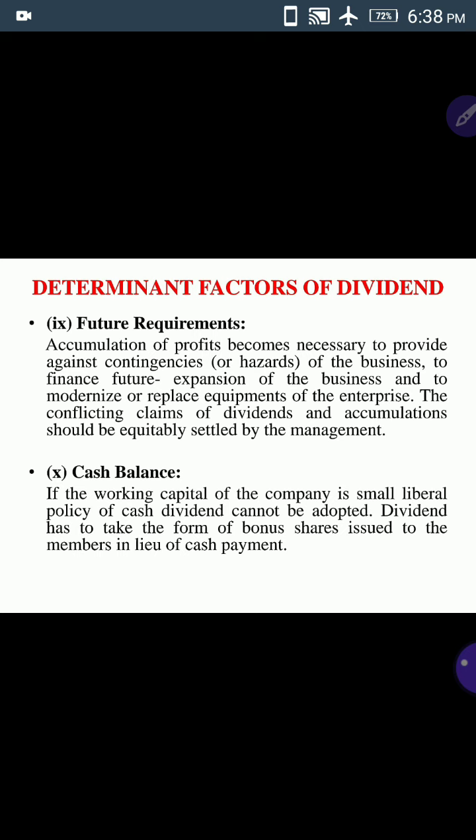The availability of cash balance is also an important determinant of dividend policy. Based on it, the firm can make its dividend policy. So these are the 10 important determinant factors of dividend.